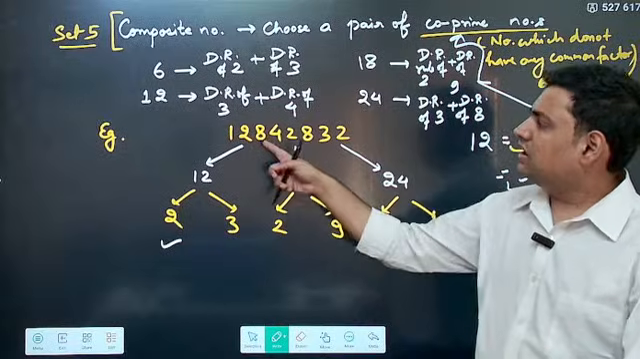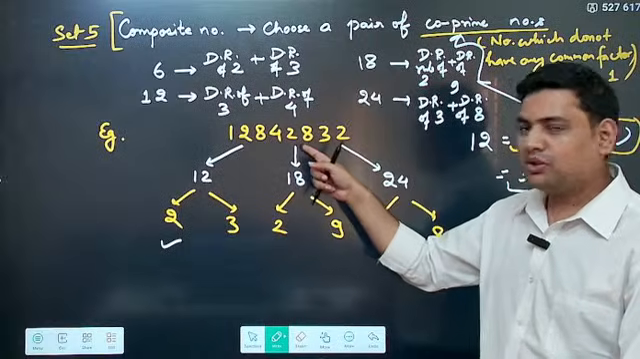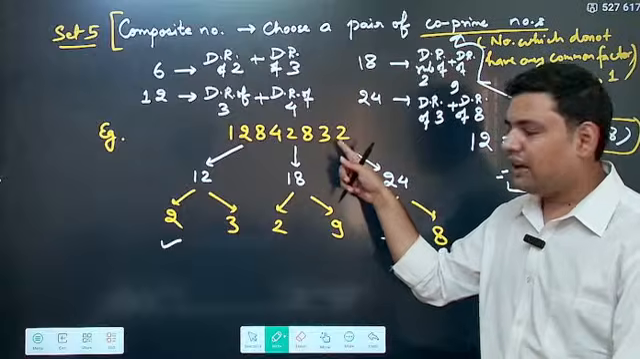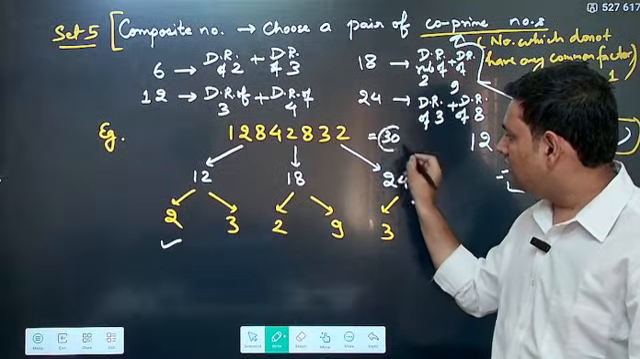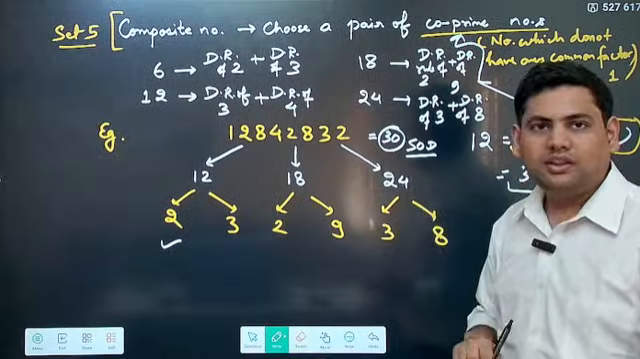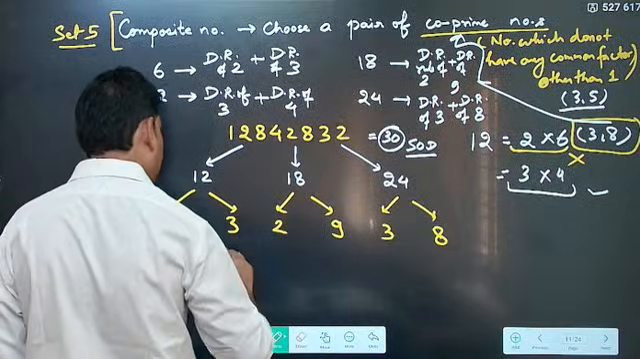Now 2 plus 1 is 3, 3 plus 8 is 11, 11 plus 4 is 15, 15 plus 2 is 17, 17 plus 8 is 25, 25 plus 5 is equal to 30. This is the sum of digits. Now, once you have got the sum of digits, is it divisible by 3? Yes, 30 is divisible by 3.